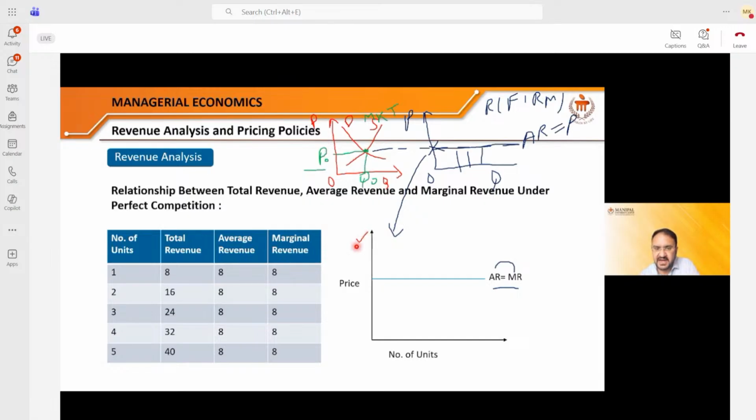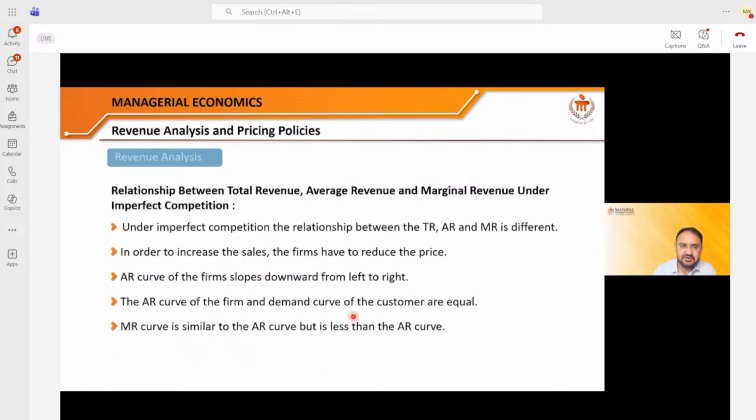Because of this, you get this price curve or demand curve of a firm working in the perfectly competitive market. You have further observed that since the price is the same, average revenue is equal to the marginal revenue. There is a similar curve in the perfectly competitive market. If you do not have any doubt, please ask the question if you have any doubt.